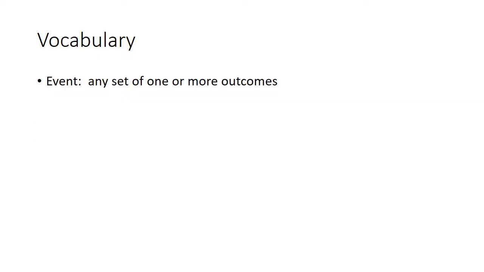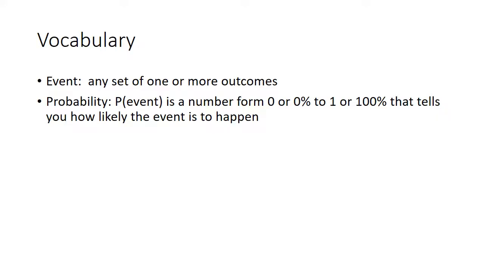Right, the next one is an event. That is going to be any set of one or more outcomes would be an event. And probability of an event happening is going to be from either 0% to 100%, or if we're talking in decimals, because remember, from a percentage to a decimal, 100% would be a 1, and a 0% would be a 0, and then say 50%, that would be 0.5.